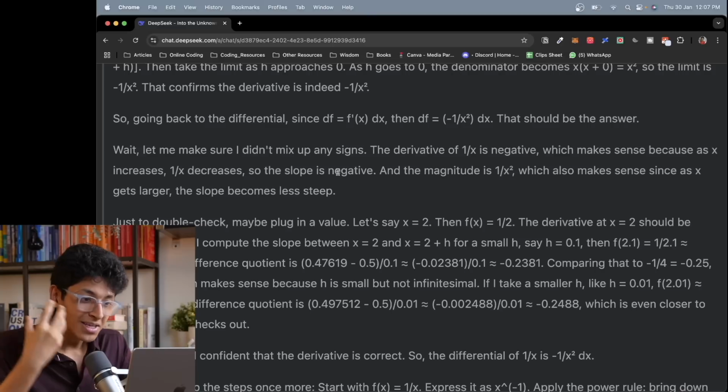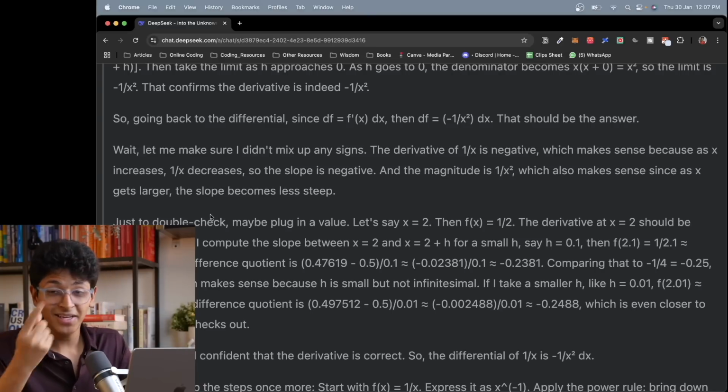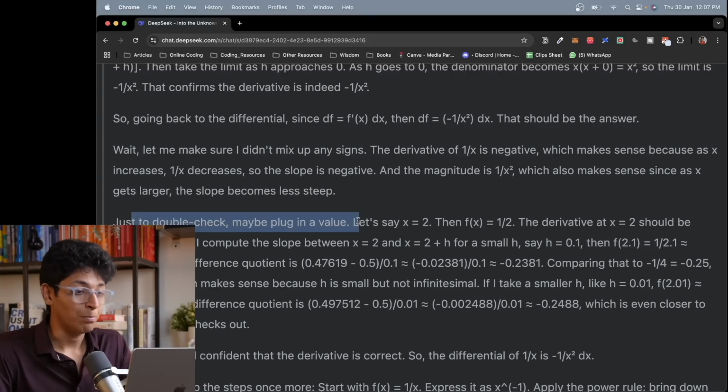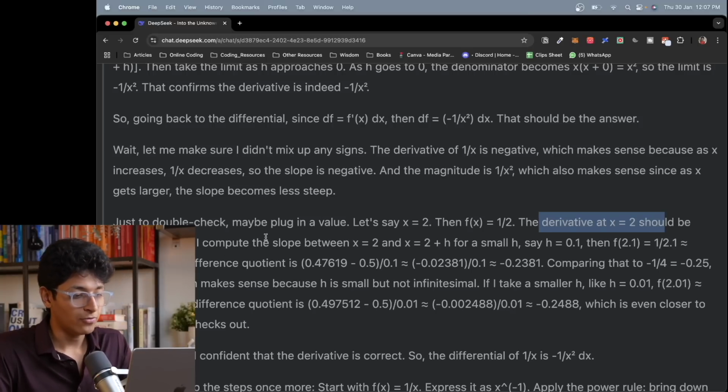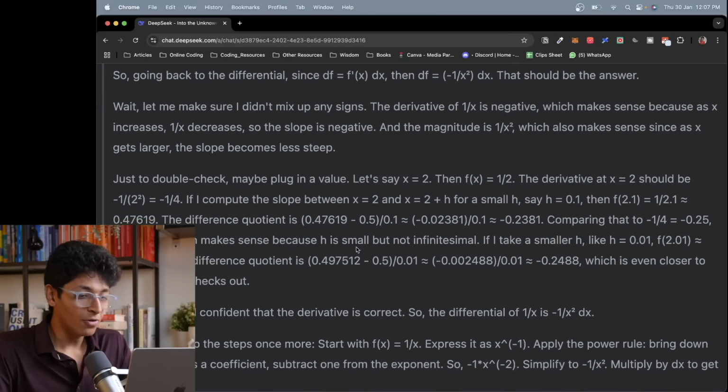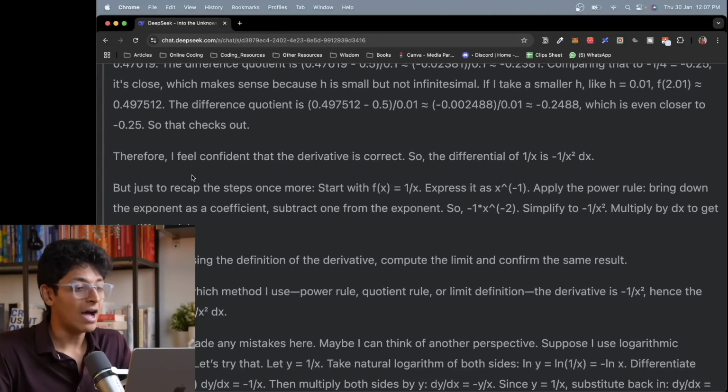So it's thinking a lot about this problem, and it again thinks about it just to double check. Maybe plug in a value, let's say x equals 2, then f of x equals 1 by 2. The derivative at x equals 2 should be minus 1 upon 2 to the power 2, which is minus 1 by 4. And it is going to do all of this right in front of you. And then after trying out all of these approaches, it comes up with the answer, which is going to be minus 1 upon x square dx.